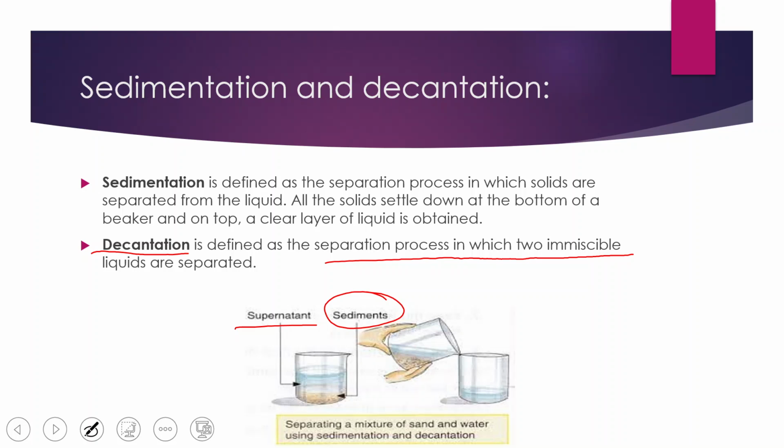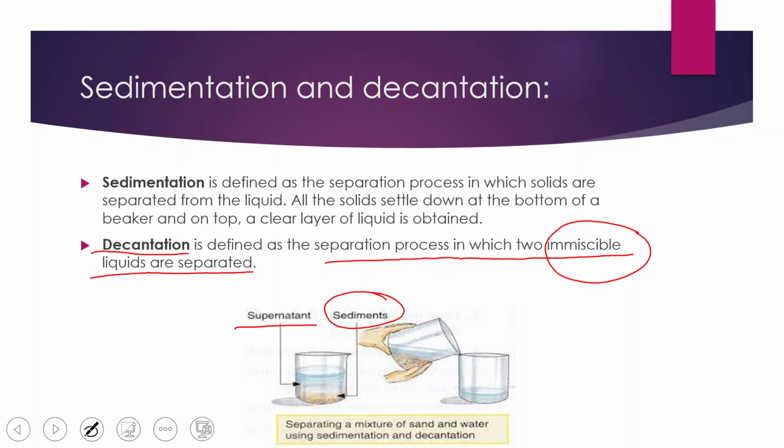Decantation is defined as the separation of these impurities by pouring the liquid very slowly into another container. It is a separation process in which two immiscible liquids are separated. What do we understand by the term immiscible?